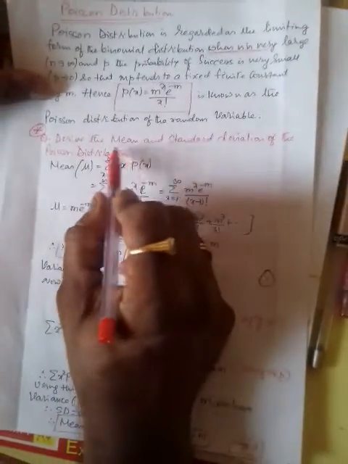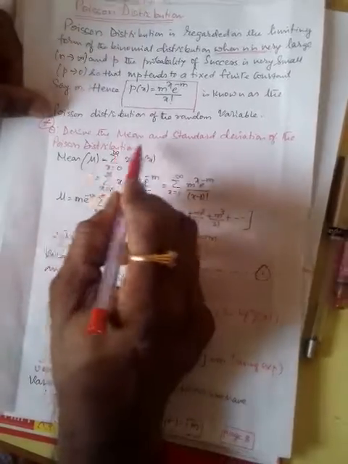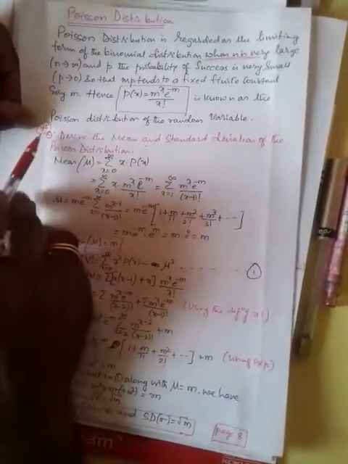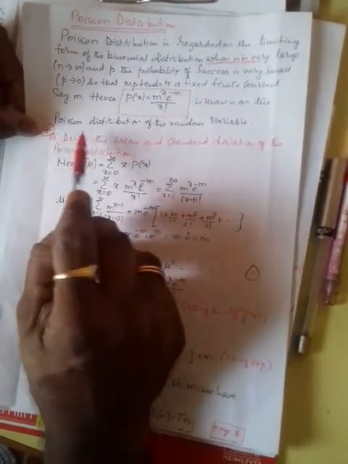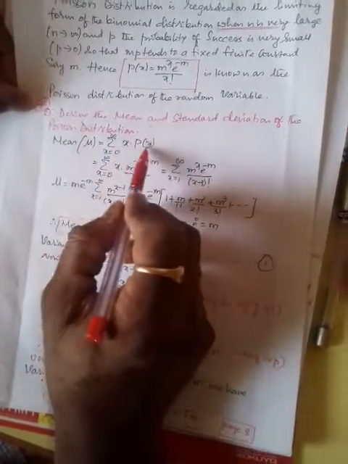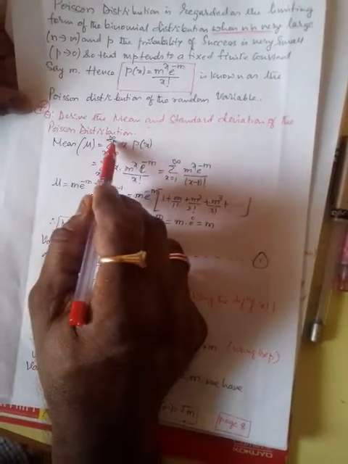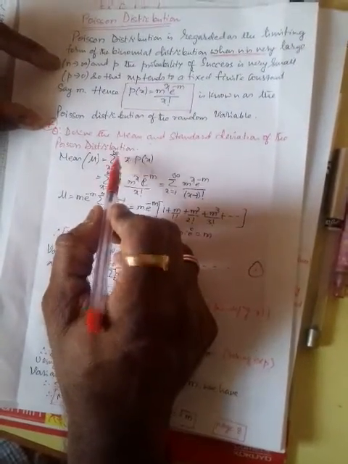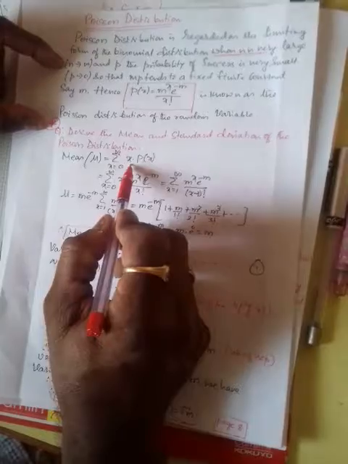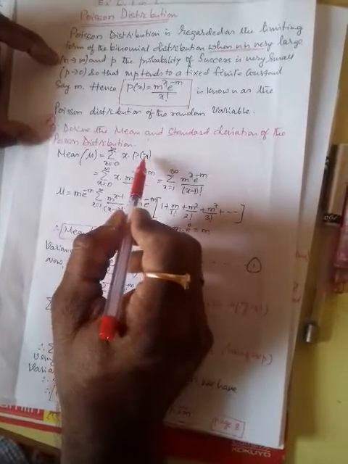Next, go for the derivation of the mean and standard deviation of the Poisson distribution. My dear students, refer to this condition as very important. That's why I am putting the star mark. As you have seen in my classroom, we are putting the second star mark here. Therefore, mean mu is equal to, as we saw in the case of the binomial distribution, what is that? x is between 0 to infinity. At the earlier stage, we had taken x equal to 0 to n. We are taking x equal to 0 to infinity, x into P(x).